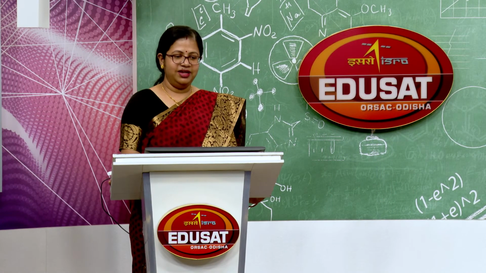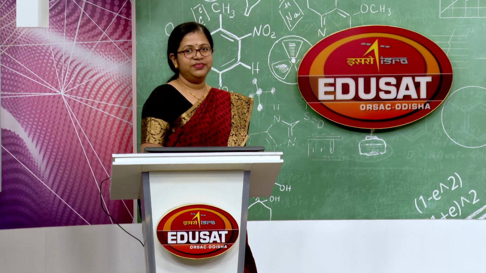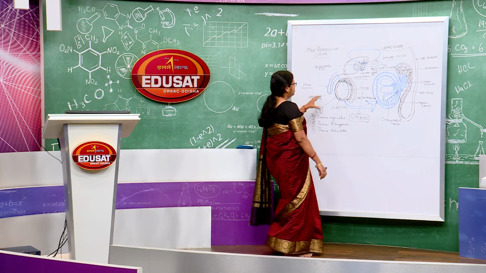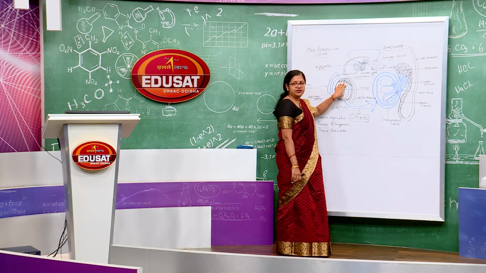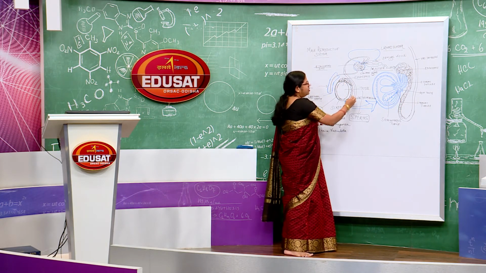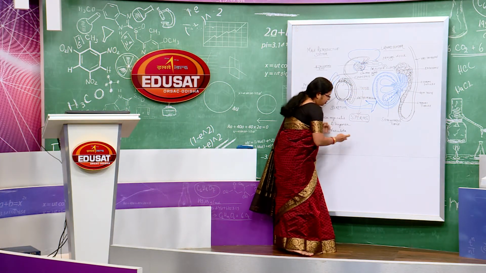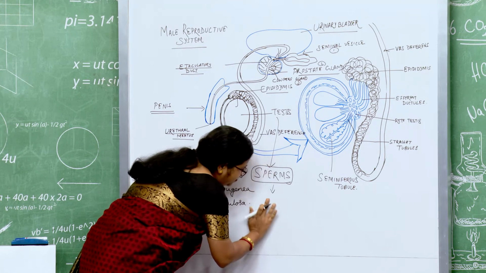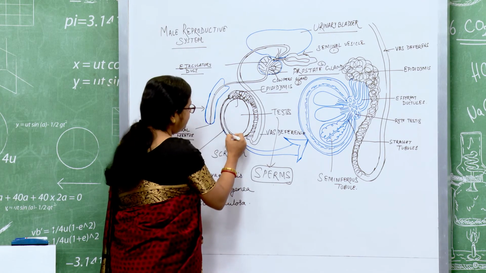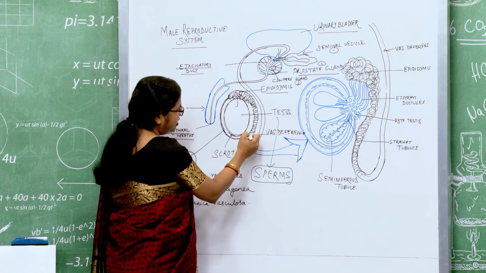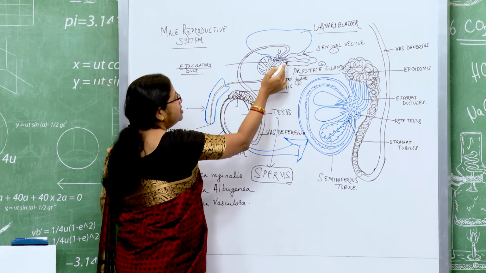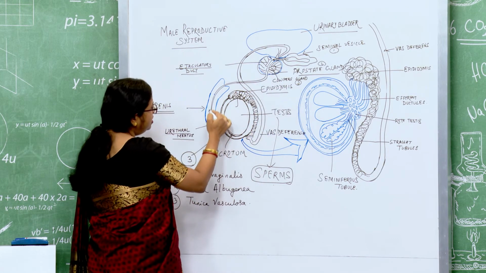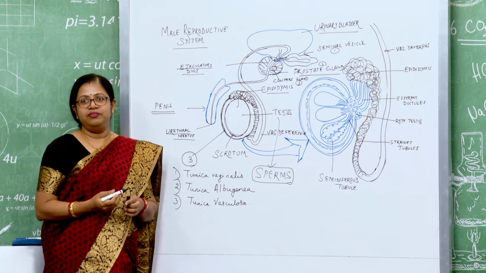ताहले आमे फाइनली गोटे discussion करिबा, wind up करिबा कौन कौन आमे आज पढ़िले. ये जो entire system टा मु draw कली, एथरे तमरो major reproductive organ which is your testis. Testis will produce the sperms which are your major or the primary sexual reproductive gametes, and these sperms they will be transferred from testis via the epididymis into the vas deferens. Along with the accessory gland secretions, it will lead into the urethra through the urethral meatus.